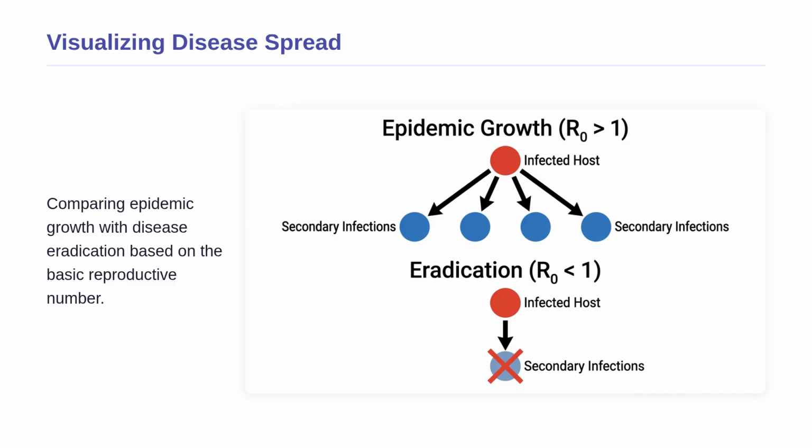At the bottom, we see the eradication scenario, where R0 is less than 1. The infected host is treated, and the transmission chain is broken, represented by the red X over the secondary infection. Lowering transmission probability, contact rate, or infection duration is the primary goal of all parasitology control programs. Understanding this single number is the key to mastering epidemiology.